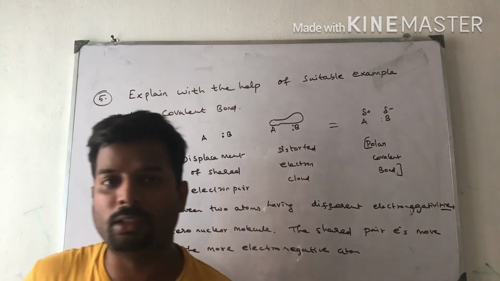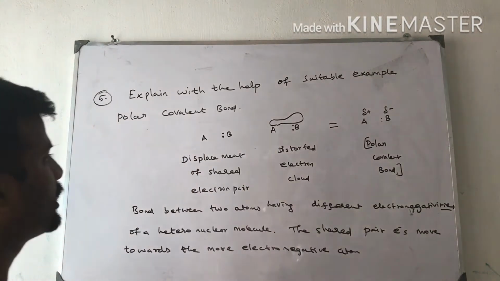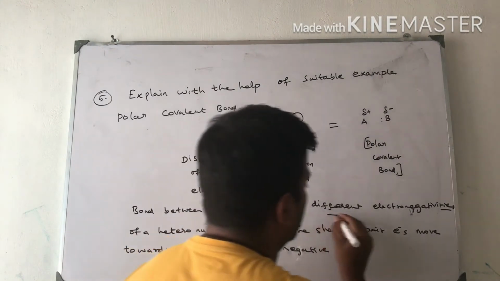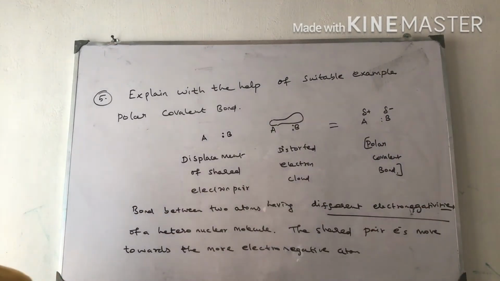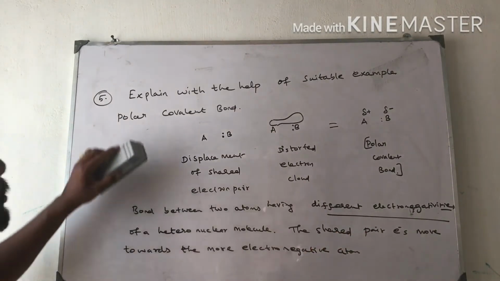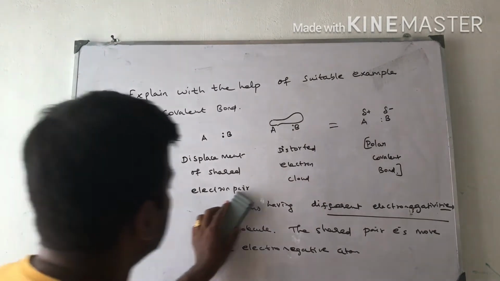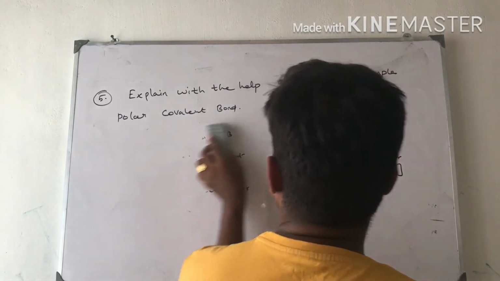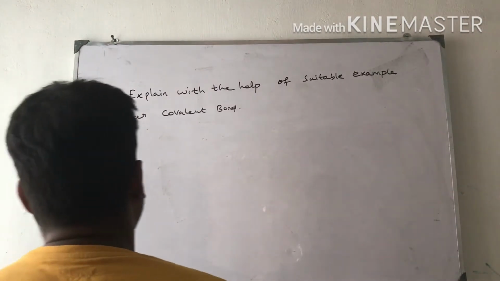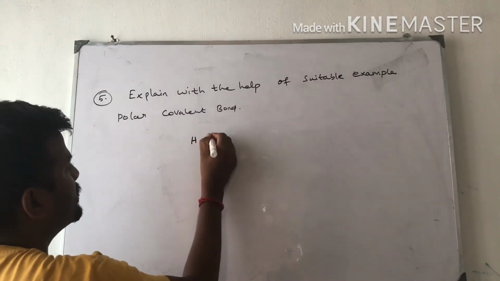Now I am going to explain this with the help of one example. A bond between two atoms having different electronegativities, a high electronegativity difference, is the reason, and the shared pair of electrons always moves towards the more electronegative atom. Take the example of hydrochloric acid, HCl.